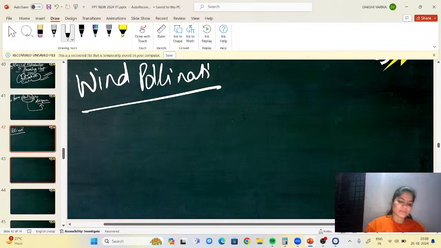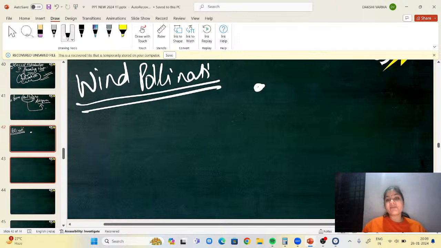Yes or no? For wind pollination we require wind. When wind is blowing, the pollen grains should be very light in weight, obviously. When I want the wind to take it away, I want the pollen grains to be very light.